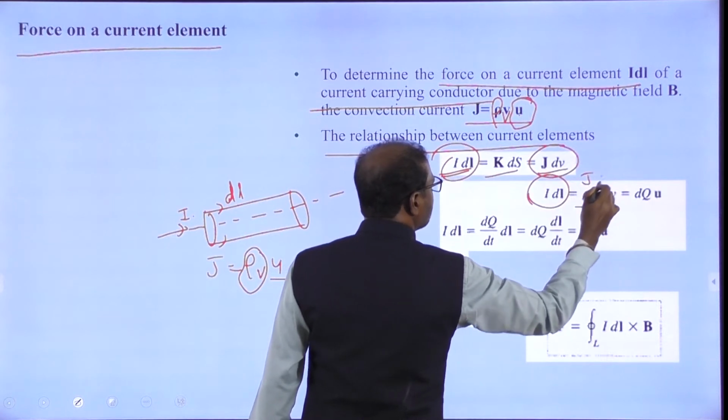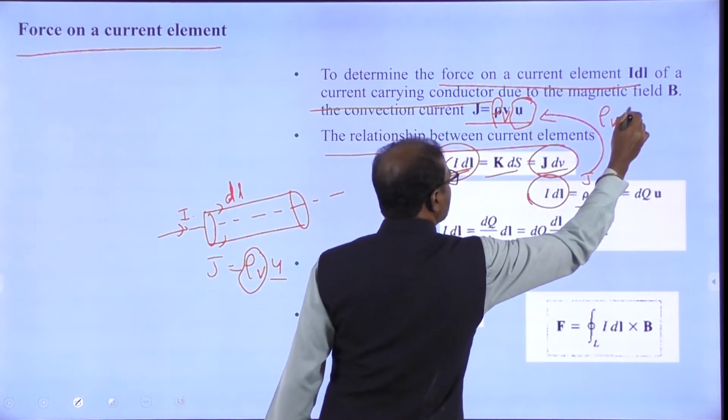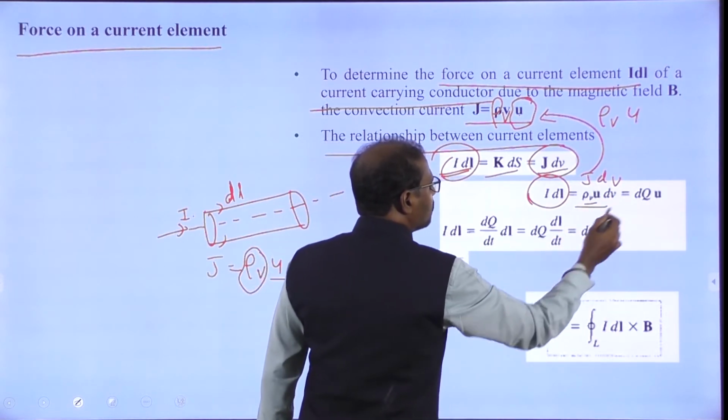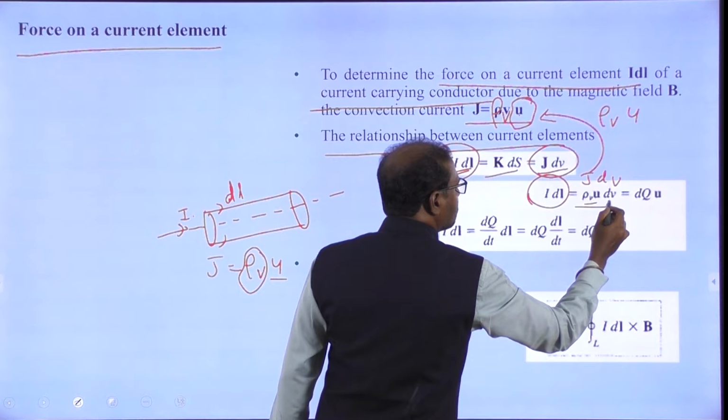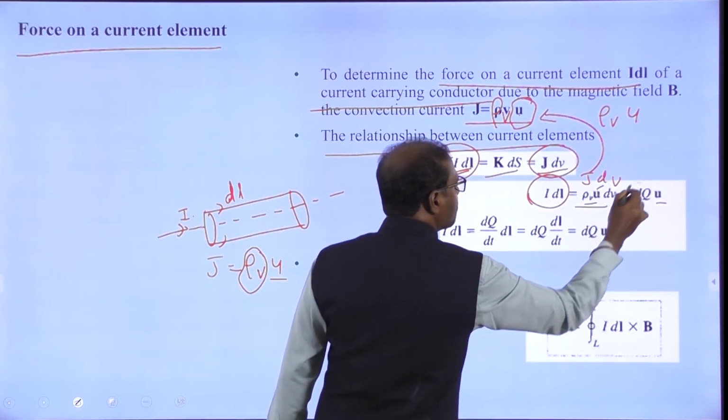This is called J dV. What is J? J is equal to rho V into U, where U means velocity. So this we can write as rho V into U dV, and we can call this a dq element.